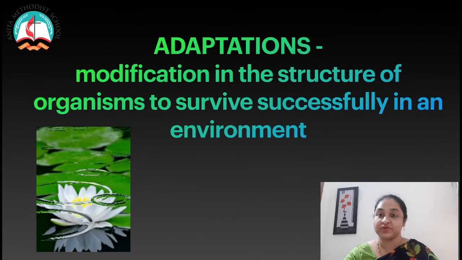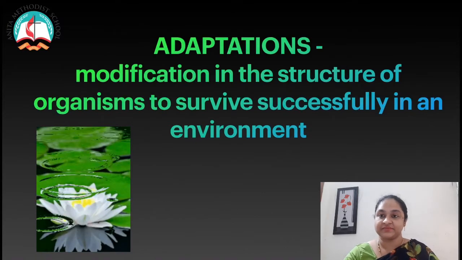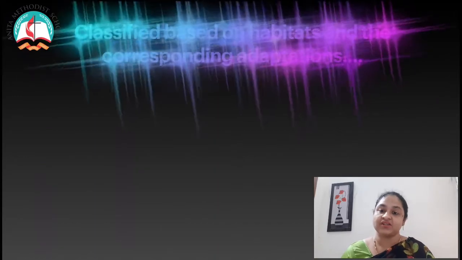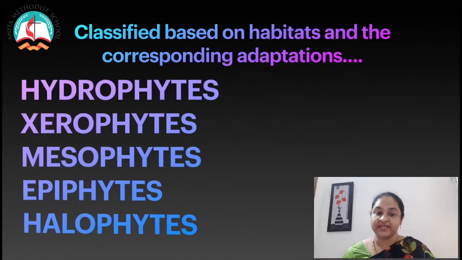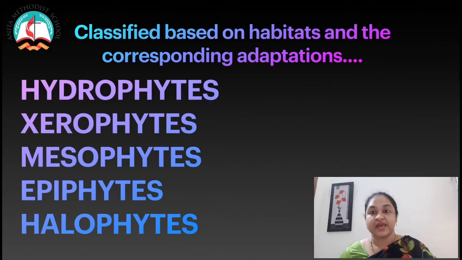Plants can be classified based on their habitats and their corresponding adaptations. They are classified into hydrophytes, xerophytes, mesophytes, epiphytes and halophytes.